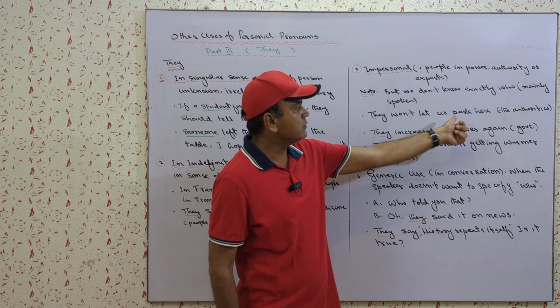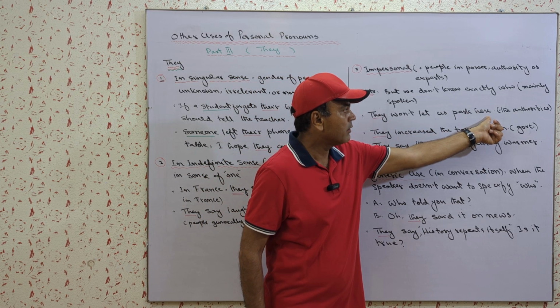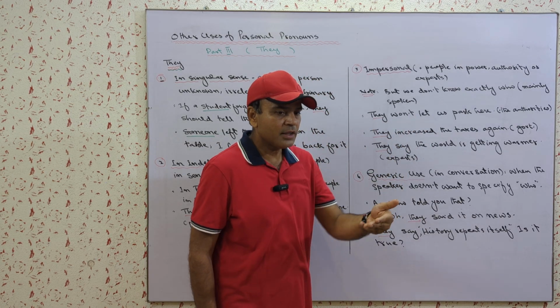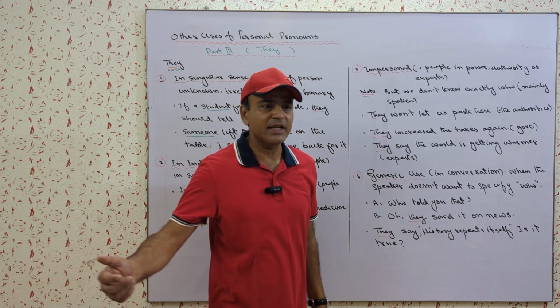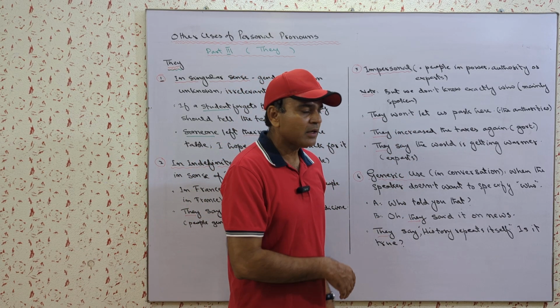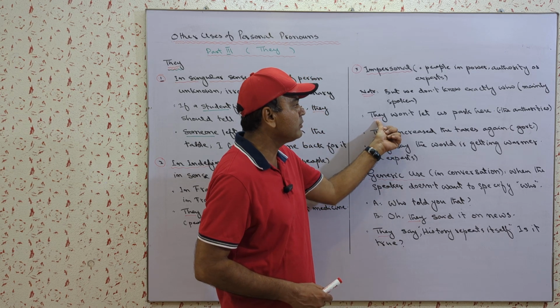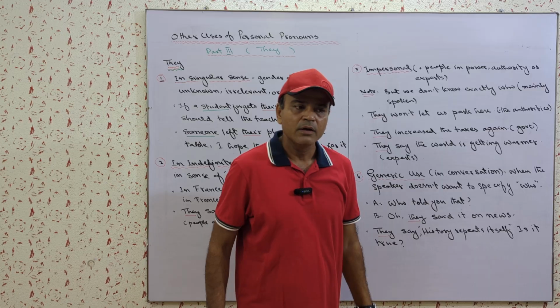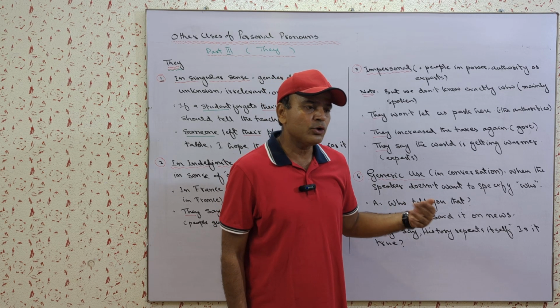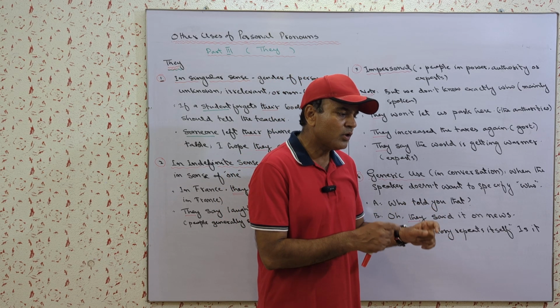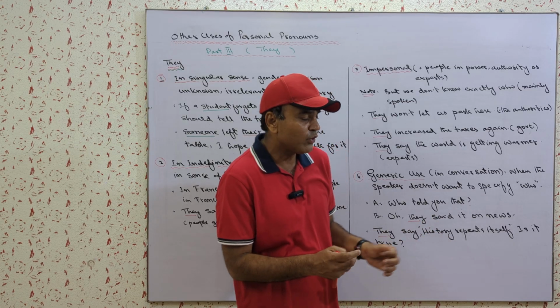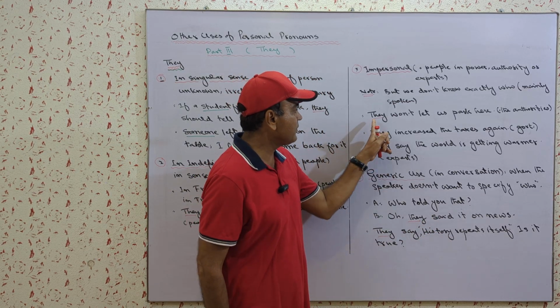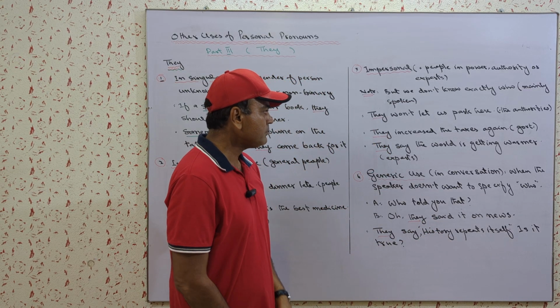They won't let you park here. They. Is there a group of people in front of me who are not allowing me to park? Of course not. Here I'm using they in the sense of the people in authority, or the authorities. The authorities will not allow you. And who is the particular person in authority? We have no idea who they are. So that's why I'm using they here.